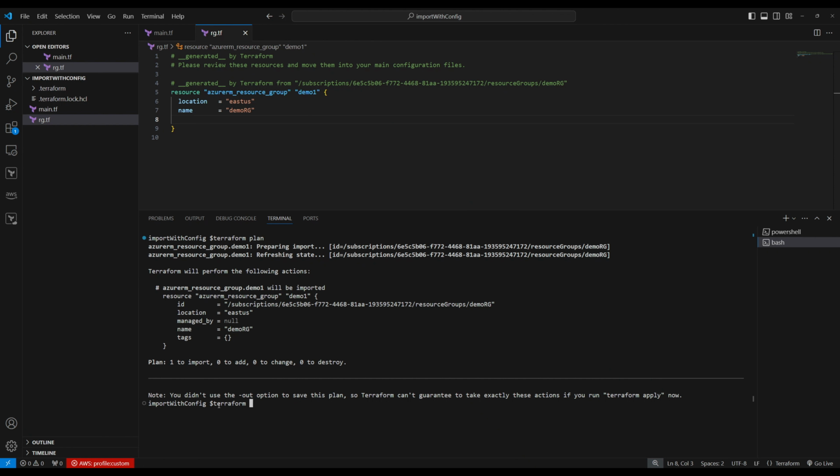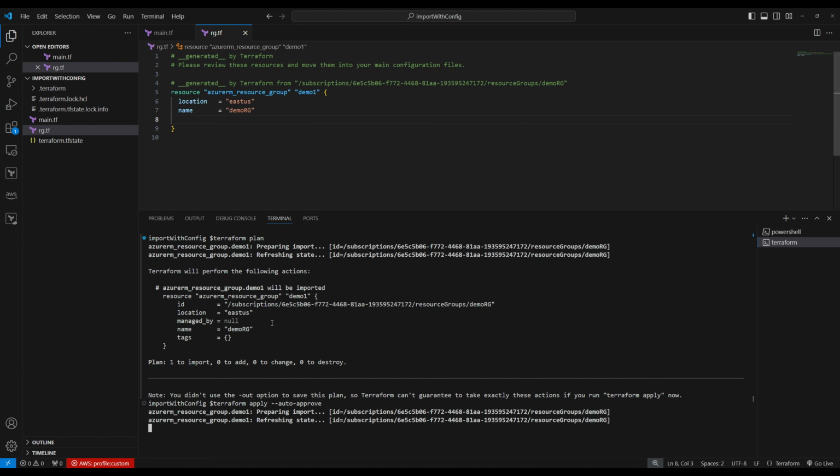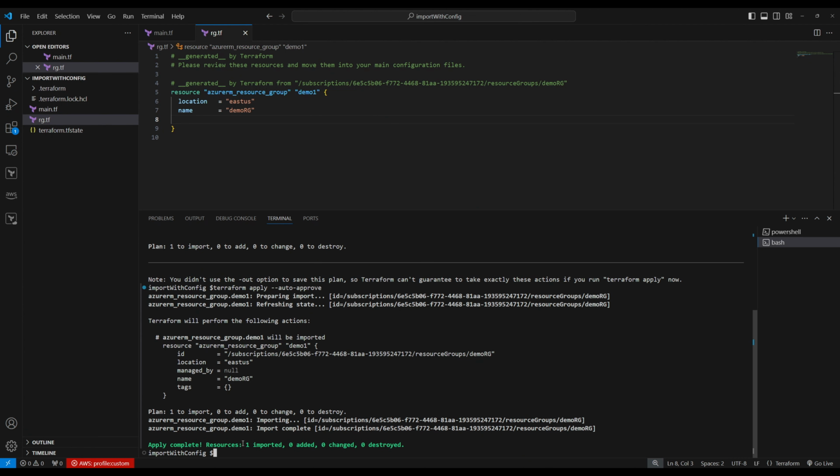Now let's do Terraform apply -auto-approve. So it's going to apply. It should say one imported, nothing added, nothing changed, nothing destroyed, right? See, one imported. So I'm happy with that. Now we successfully imported that manually created resource using the generate config flag, and we automatically generated this rz.tf.